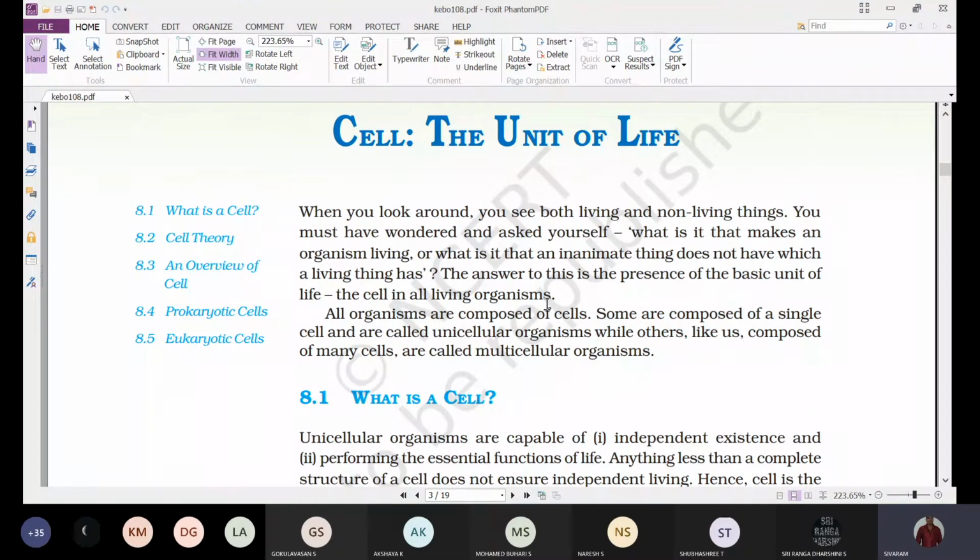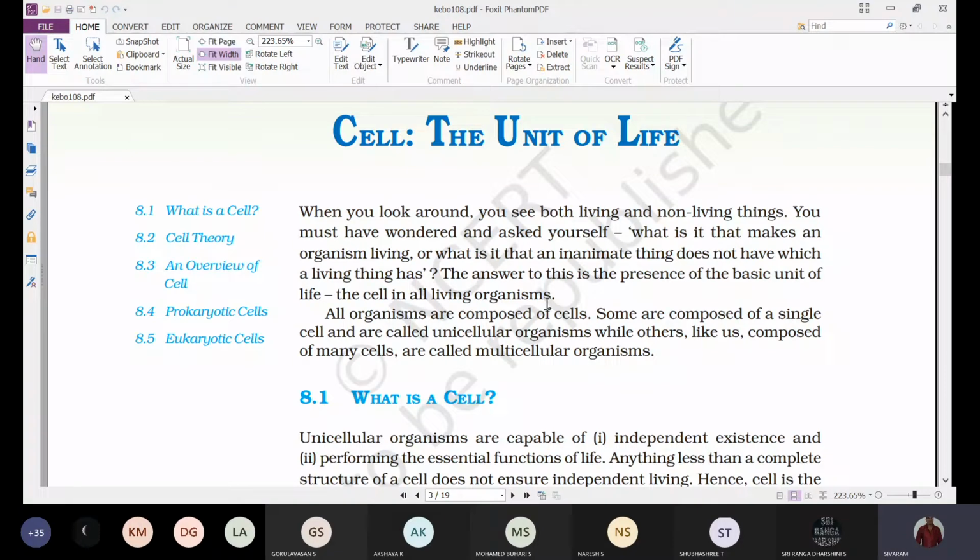Because all living organisms are made up of cells. All organisms are composed of cells, no exception. Those organisms which possess cells are the only ones considered living.